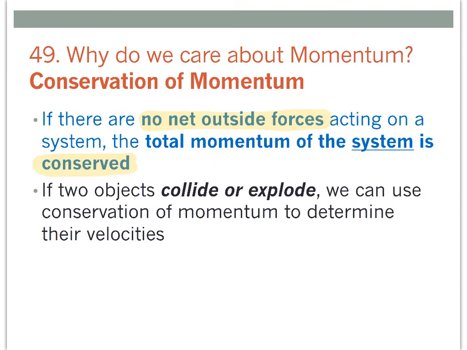We remember from the energy unit that conserved means that a quantity does not change. So if we have a system of more than one object, and there's no forces on that system other than the forces that the objects exert on each other, then the total momentum of the system is going to be conserved, is going to stay the same. And this is really useful when we look at systems where the objects are colliding together or exploding apart, when the objects start together and move apart from each other. This idea of conservation of momentum is going to help us to analyze those systems.